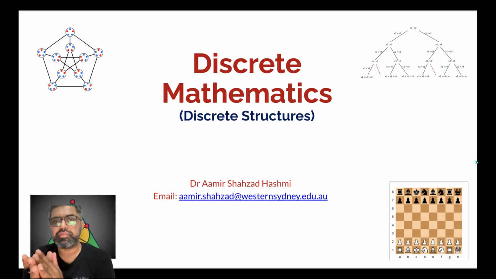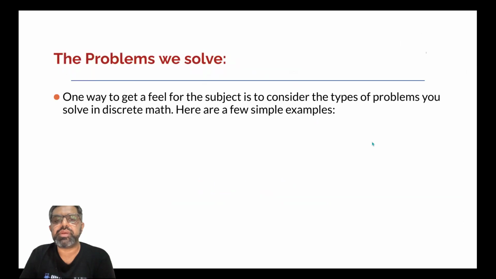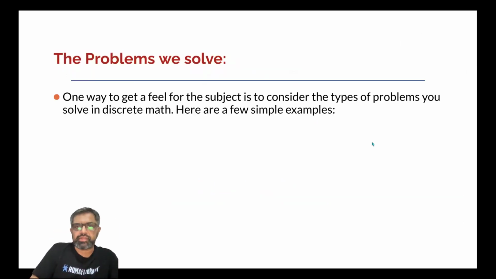The other kind of problem is about logical inferences, logical arguments, and proofs. So these are the main two categories in discrete structures or discrete mathematics. And from here, we develop graph theory and we develop probability. So let's see what kind of problems we are going to discuss in discrete mathematics.